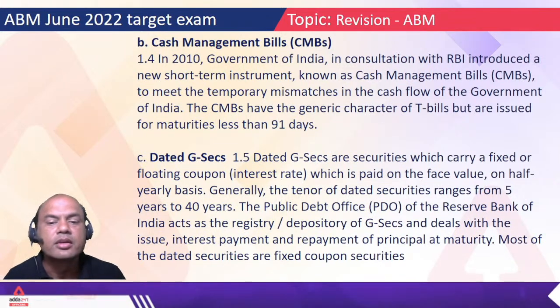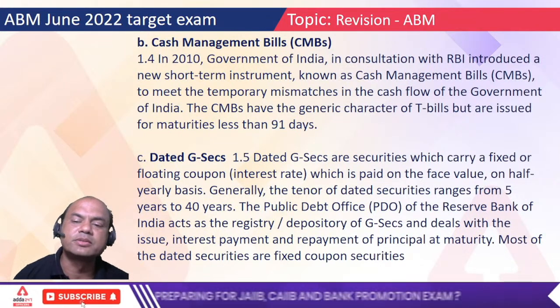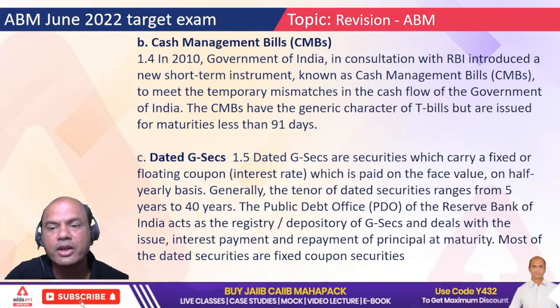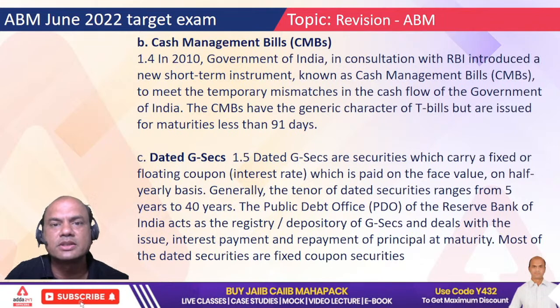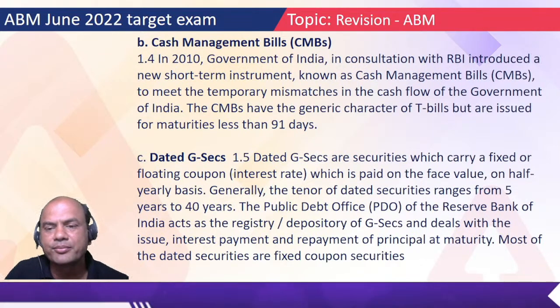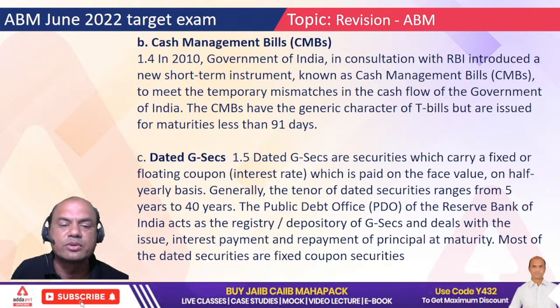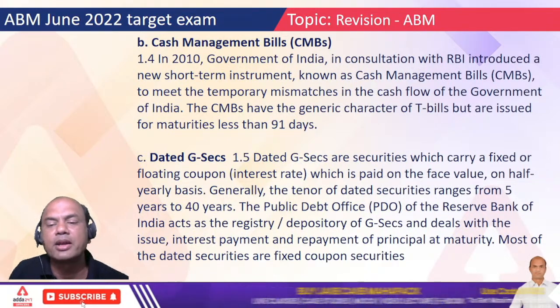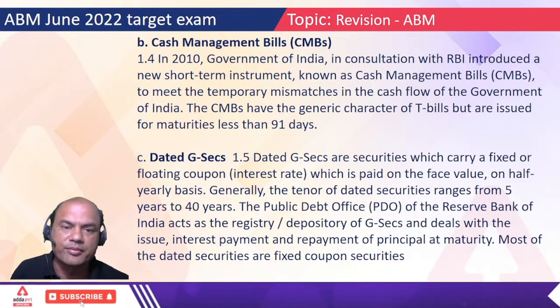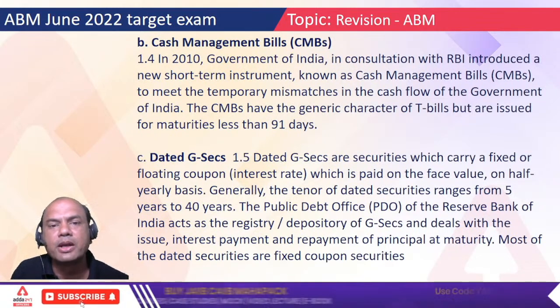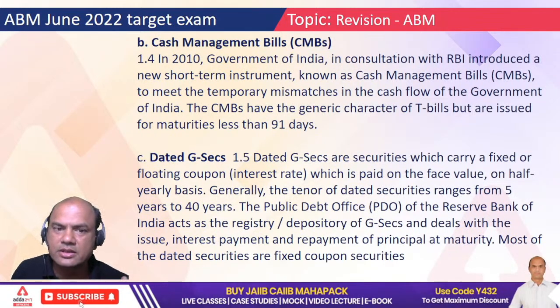Okay. The PDO, Public Debt Office, is the issuer on behalf of the RBI. Remember, PDO works on RBI's instructions. It's a department of RBI. So PDO of RBI acts as the registry or depository of GSECs and deals with the issue, interest payment and repayment of the principal at maturity. So don't remember everything over here. Only remember PDO issues these GSECs.